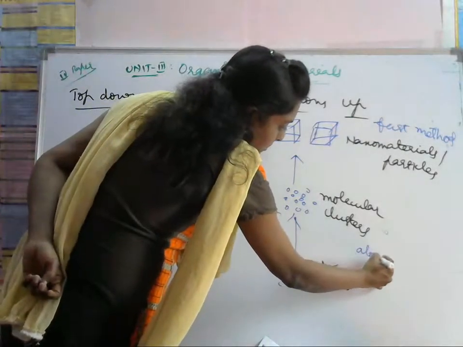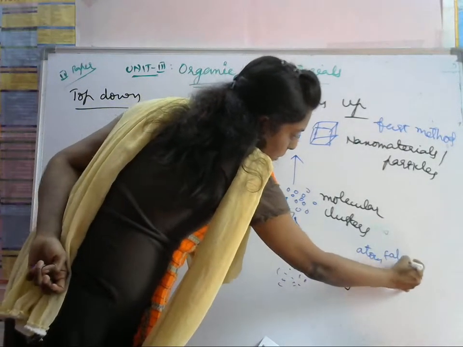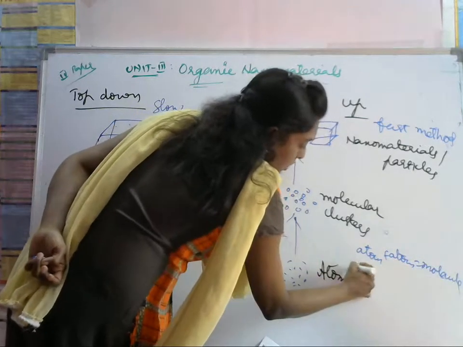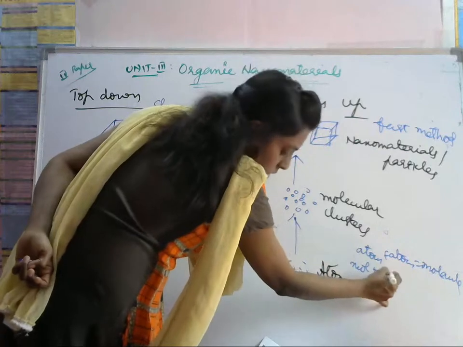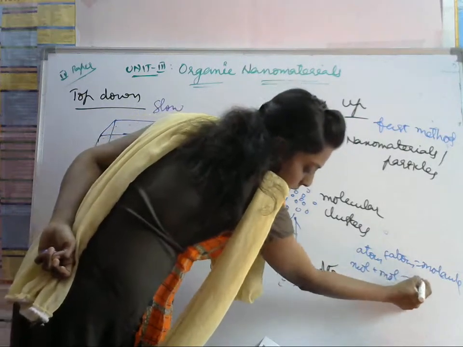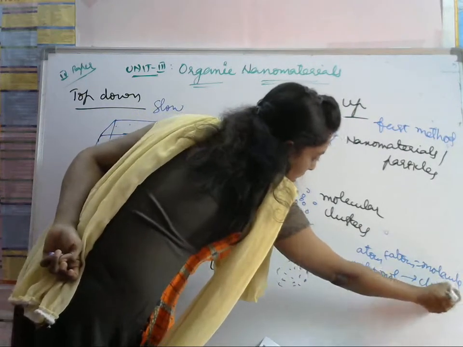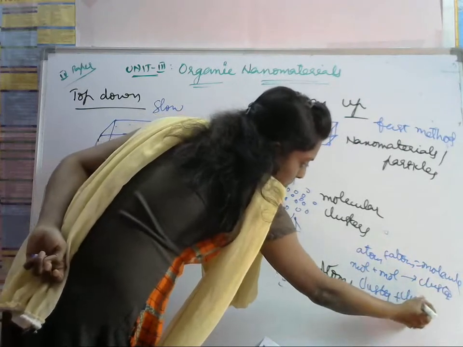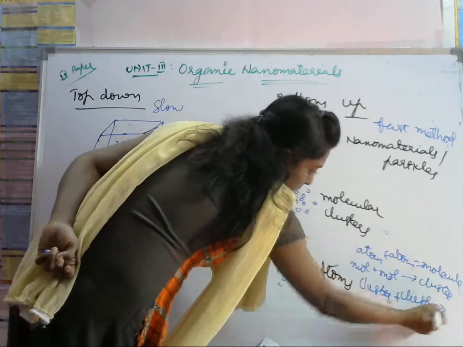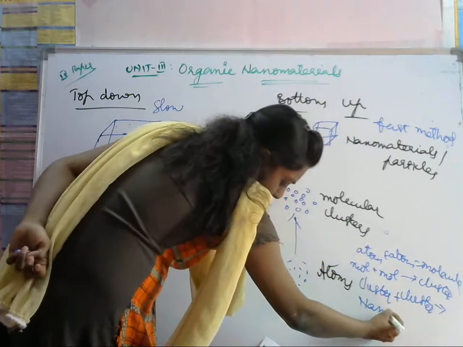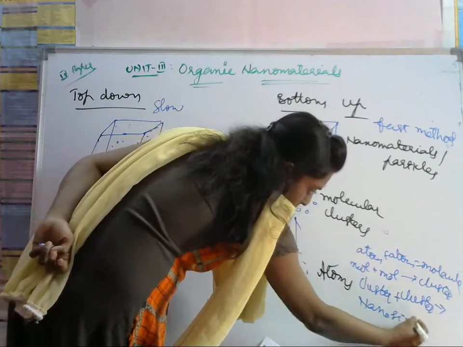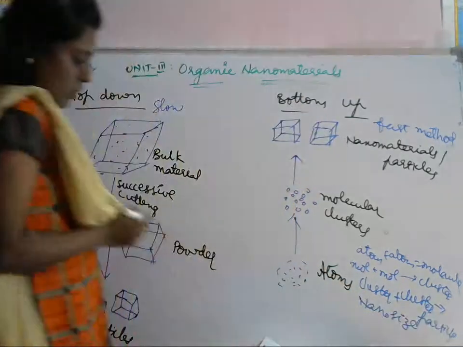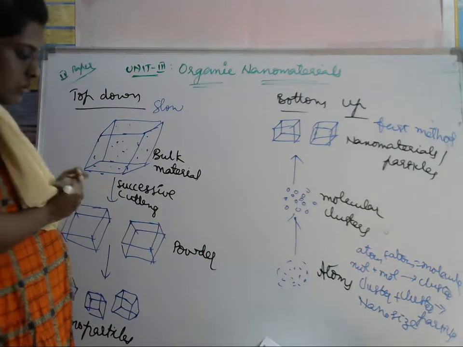Molecule plus molecule forms a cluster. And cluster plus cluster forms nano size particles. So this is about this one.